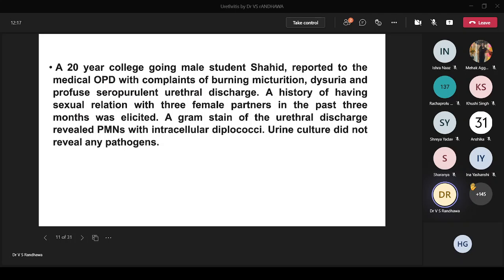Fast, tell me quickly. Is she listening? Maybe they were lost in the urine. Why? Just say it loudly. I couldn't get you. So maybe it's because of the lower. There's so much discharge coming, so much pus coming. Why is it not getting? Urine culture is not revealing pathogens. You have pus cells. You can see the microbes also, diplococci in them. Why is it not coming?